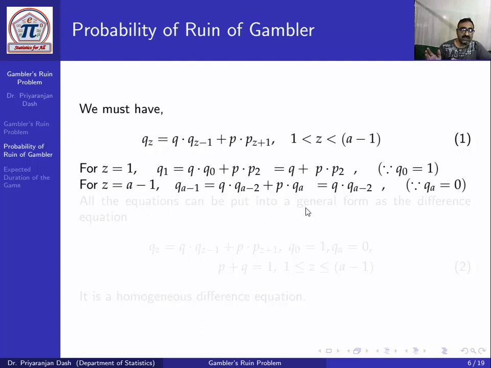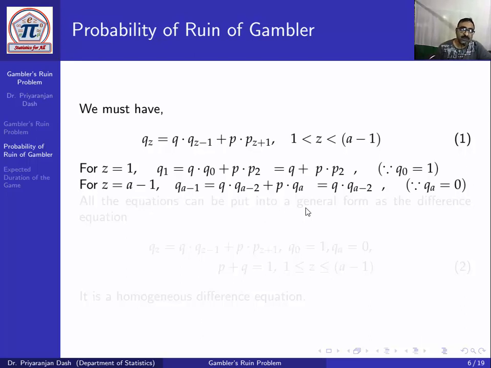So his capital means all the amount of money is with the gambler. So he cannot be ruined. He wins every time, so his capital becomes a. So qa equal to 0. So these are two particular cases: q0 equal to 1 and qa equal to 0.